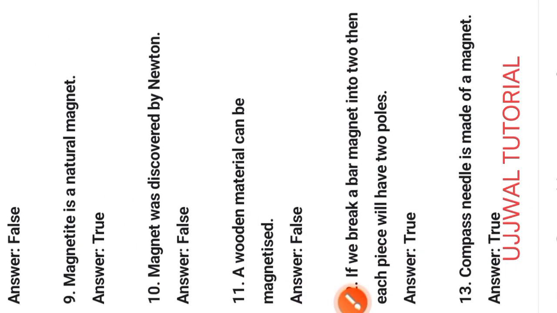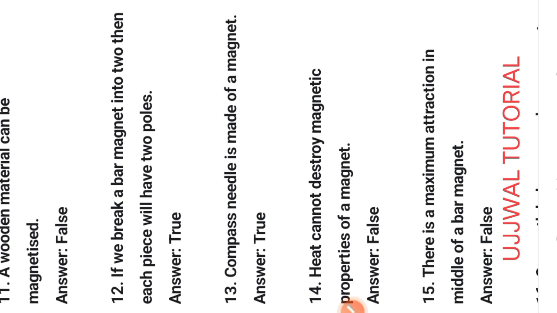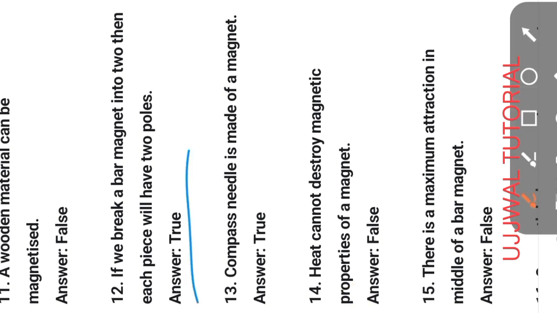Next question. Question number 12. If you break a bar magnet into two, then each piece will have two poles. This statement is true. Next question, question number 13. Compass needle is made of a magnet. Always true. It indicates north, south, east, west. So we use a magnet. Next question. Heat cannot destroy magnetic properties of a magnet. Always wrong. Heat can destroy magnetic property of a magnet.